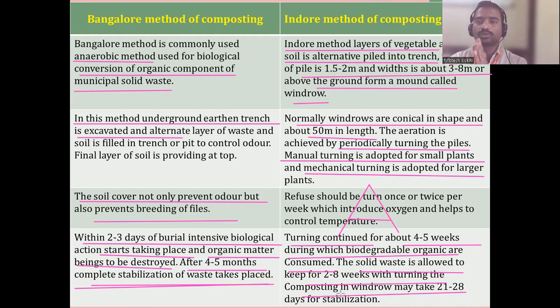So now you should tell me which method is better, the indoor method or the Bangalore method. Bangalore method, because there is no manual turning of the waste. Once they put the waste, they put the soil, compact it, and keep it as it is. Correct. In the indoor method, every week you have to reverse the waste 2 to 3 times. It is exposed to the air and decomposition will start, so bad odor will come.